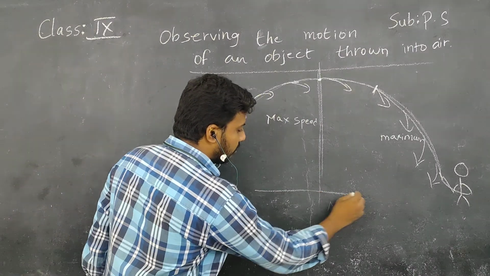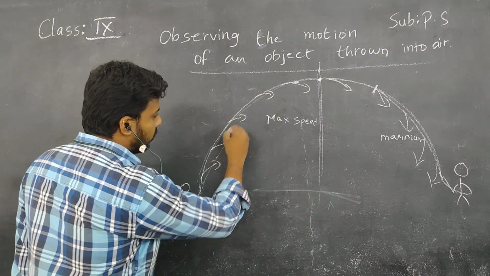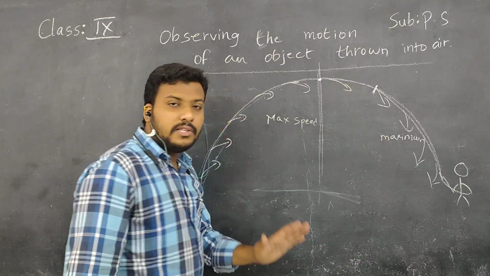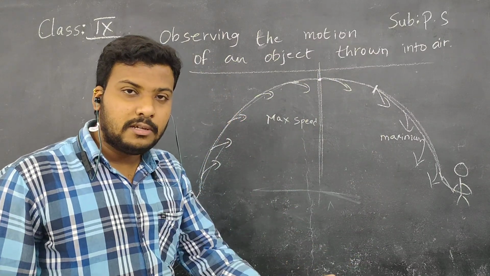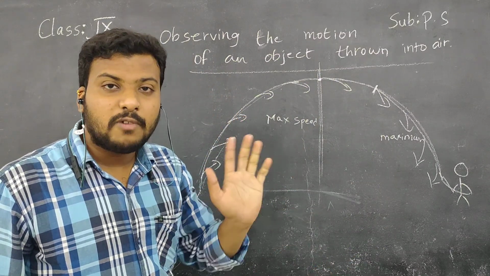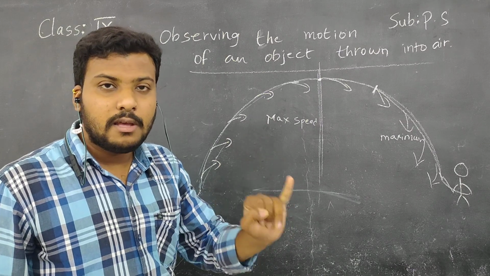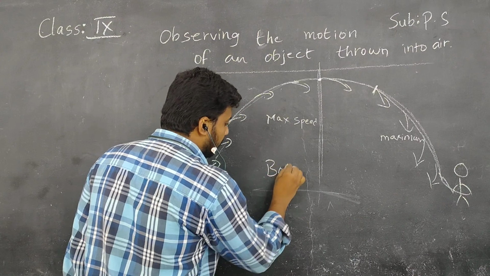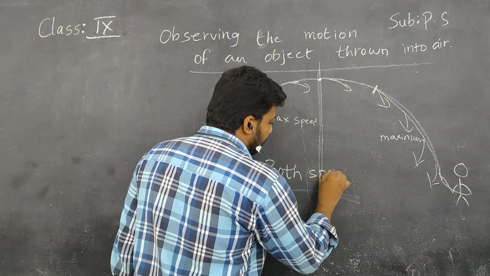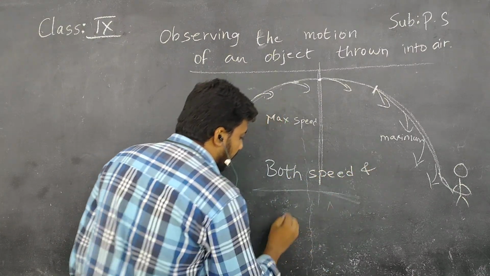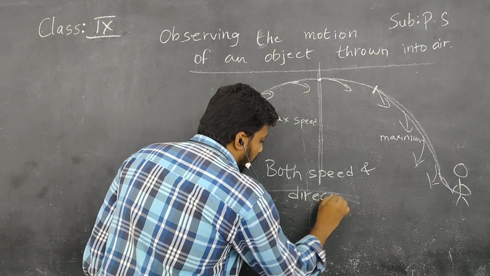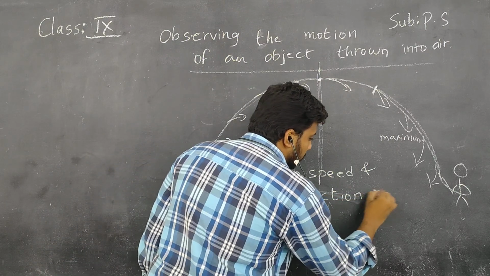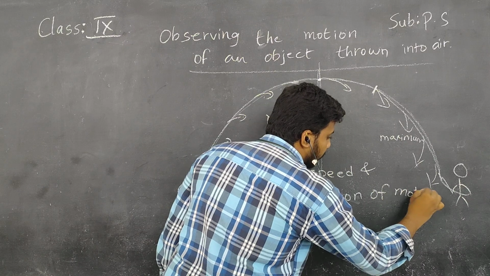It is not a straight line. It is changing for every position. So in this concept, speed is changing along with the direction of motion. I am writing here: both speed and direction of motion change.